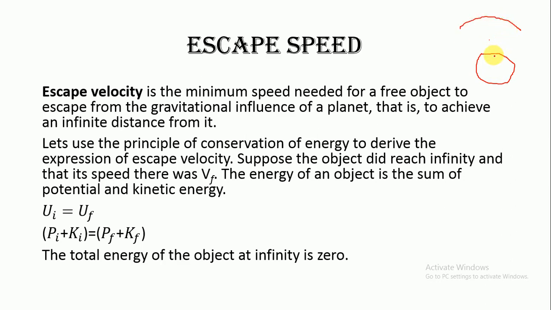If you throw the object with some minimum speed so that it just crosses the gravitational field of the earth, then it will never come back to the surface, because it has gone out of the gravitational field of the earth.